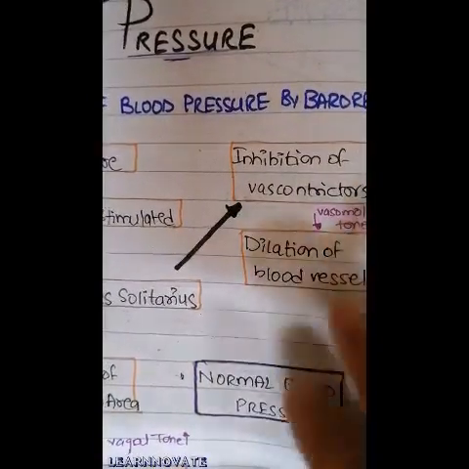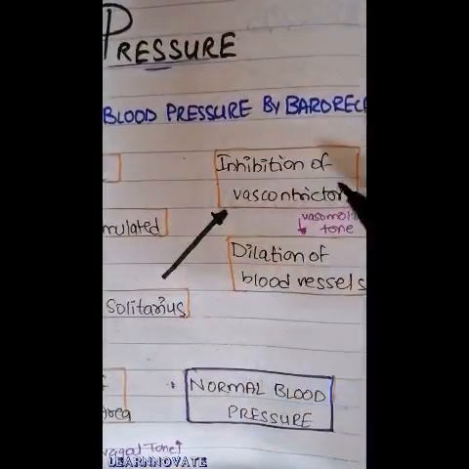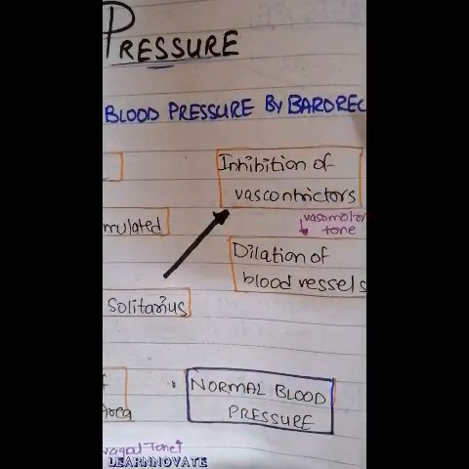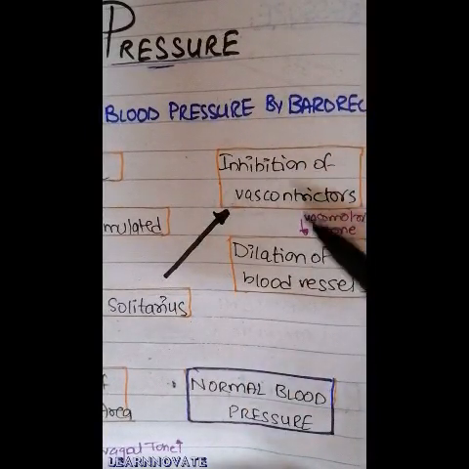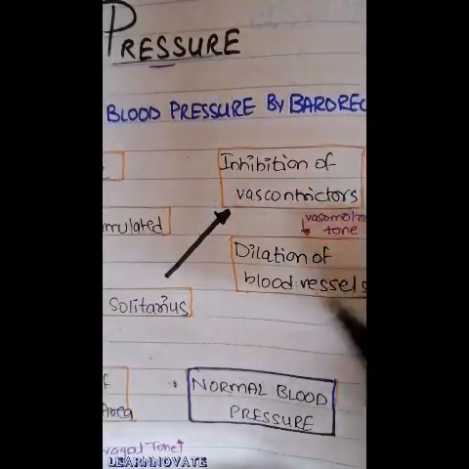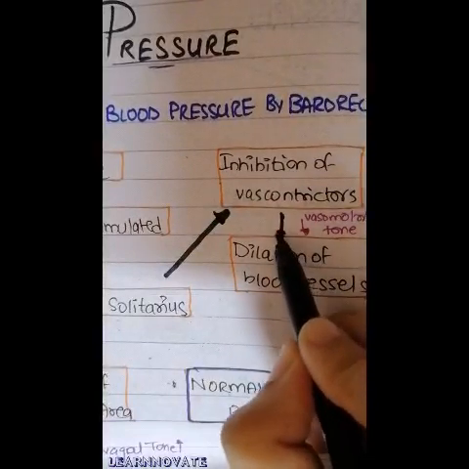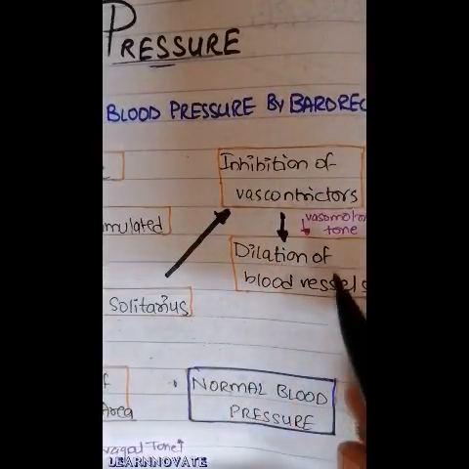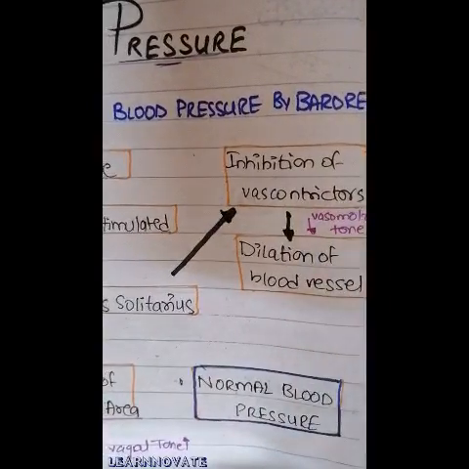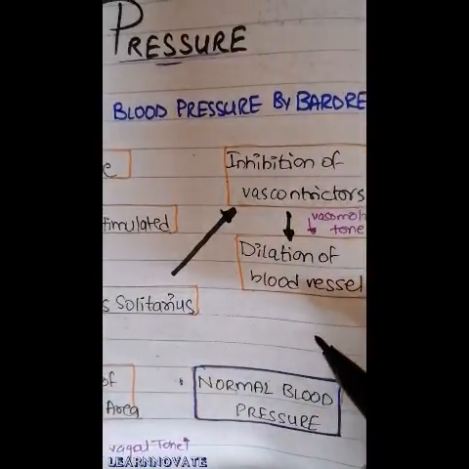First, we are going to see the inhibition of the vasoconstrictor area reflex. What happens when the inhibition of vasoconstrictor areas in the medulla has occurred? There will be a decrease in the vasomotor tone, and when there is a decrease in the vasomotor tone of the blood vessel, there will be a dilatation of the blood vessels, because the vasoconstrictor areas are inhibited. So the vasodilator areas will cause the dilatation of blood vessels.